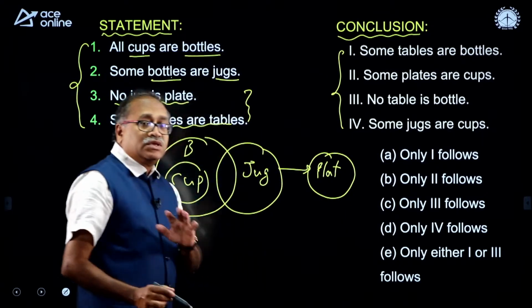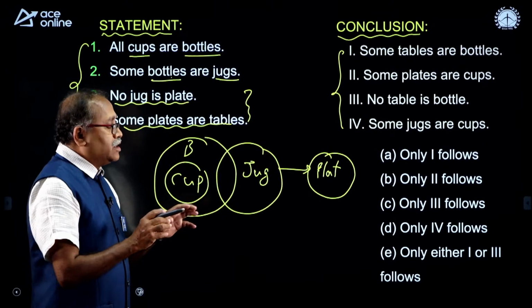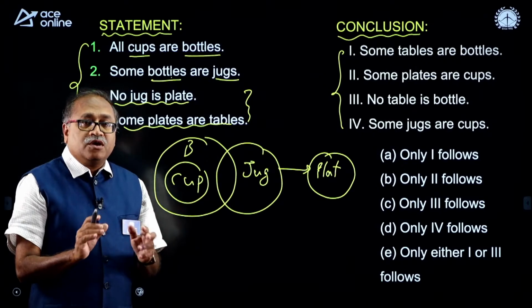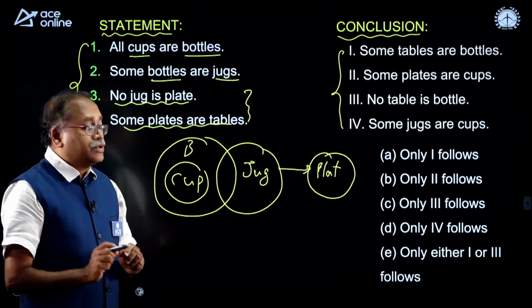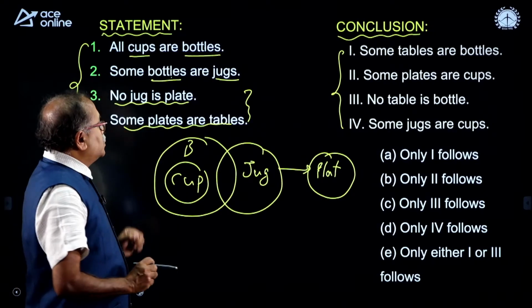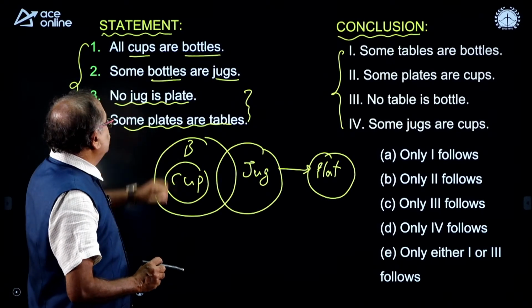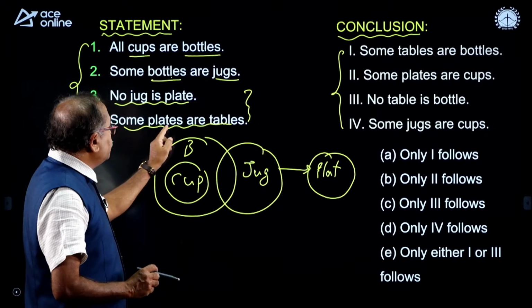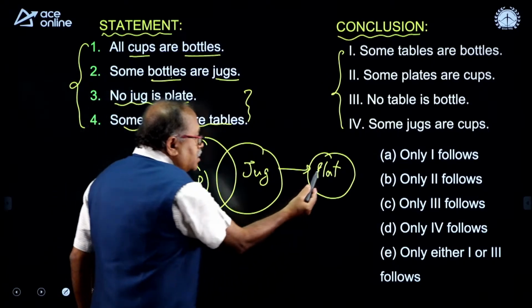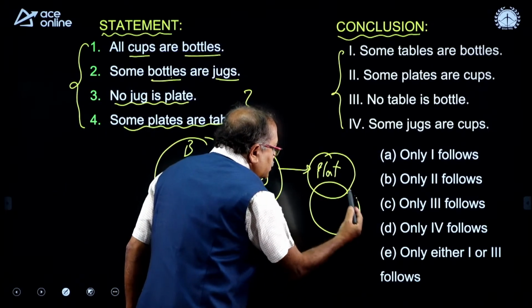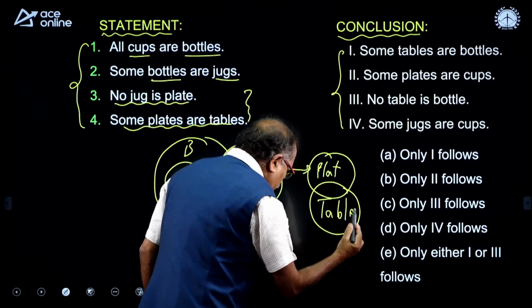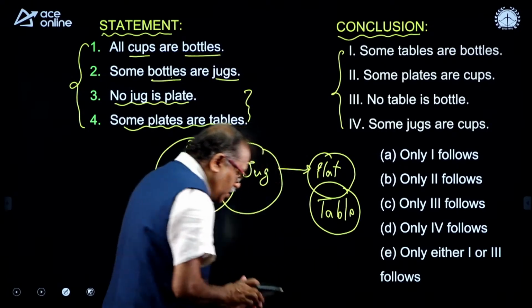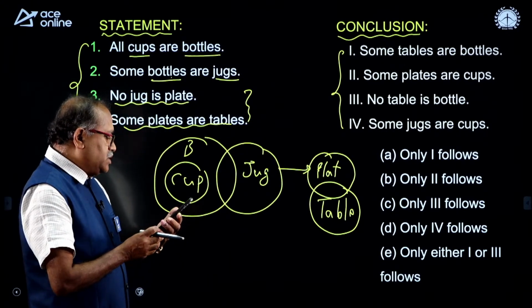Only 3 questions from deduction, and if you are able to understand this, I am sure you will be able to answer almost all the questions. So, here it is no jug is plate, then some plates are table. Here this is plate and it says that some plates are table. Right, my dear friends? Okay, option C.